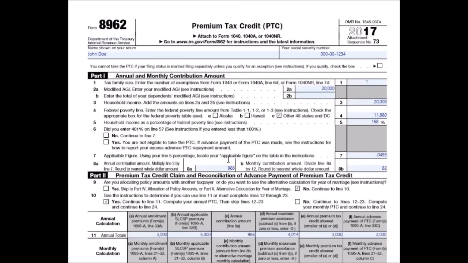Again, guys, like I said, this is a relatively easy example of how to fill out form 8962. Like I said, there are tons of different variables that you can potentially have in this form, like being married, getting married, having dependents, changing coverage throughout the year, changing jobs, which allows you to get different coverage as well. And again, I'm going to link down what I hope are some helpful resources in the video description from the IRS that go through basically every single potential example that you can have and information on how to fill out this form as a result of that.